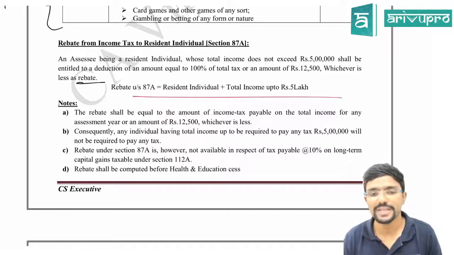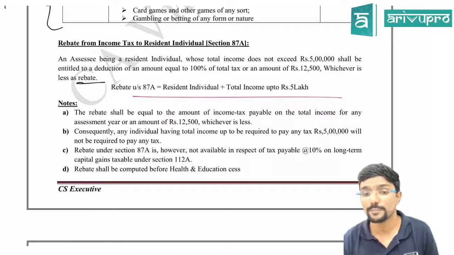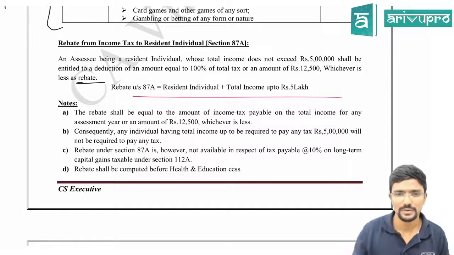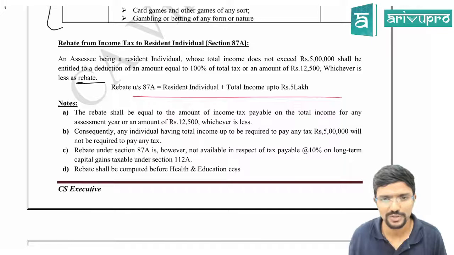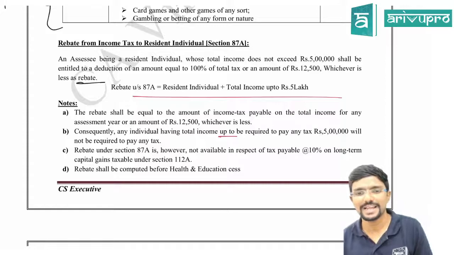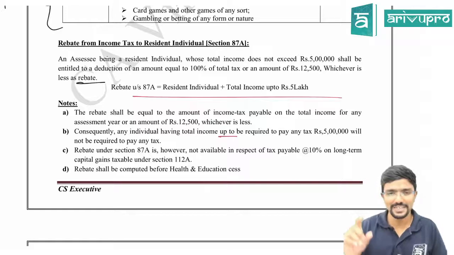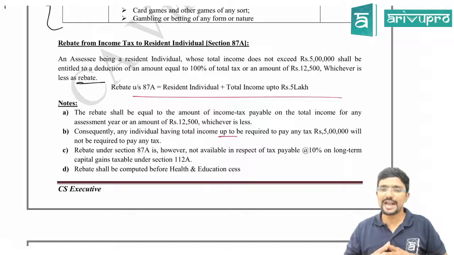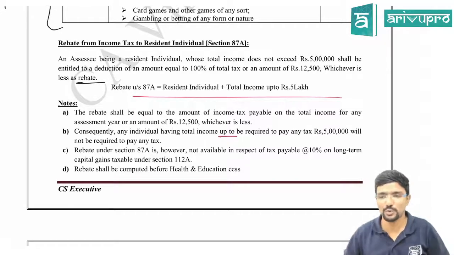Next, consequently, any individual having total income up to 5 lakh will not be required to pay any tax. One second, this sentence is wrong somewhere. The sentence is not clearly arranged there. Up to 5 lakh is not required to pay any tax in India. So the second point is, if you are having income up to 5 lakh, don't pay tax. That is what they told.